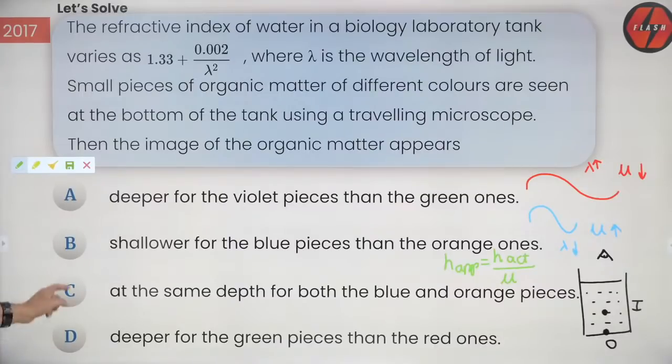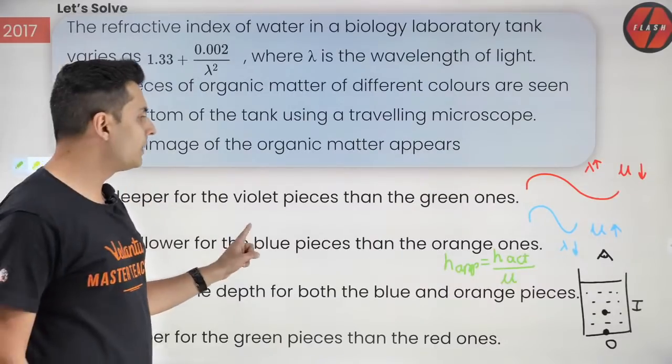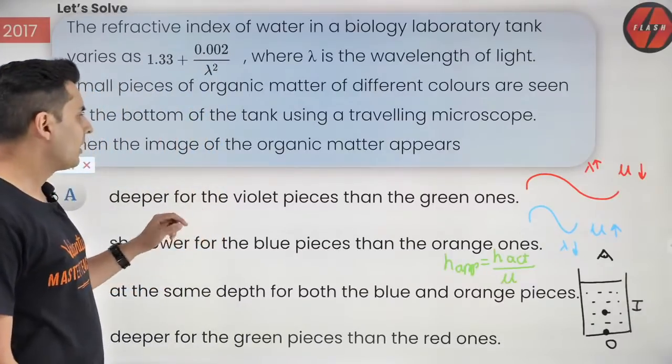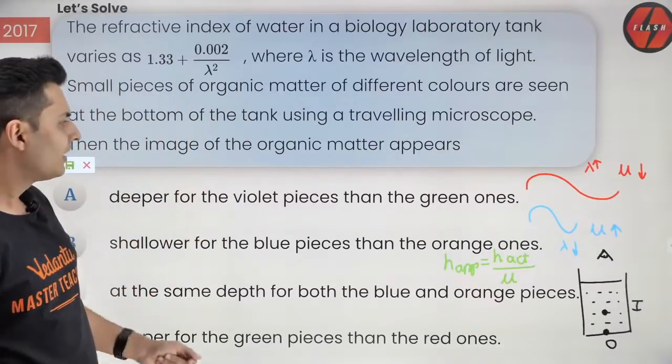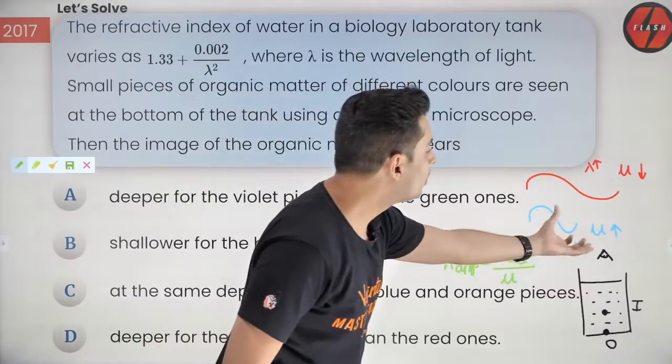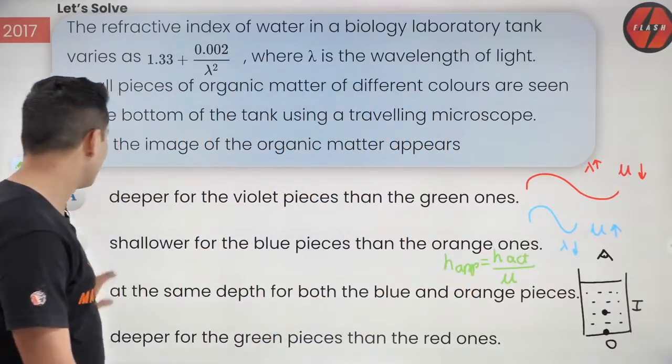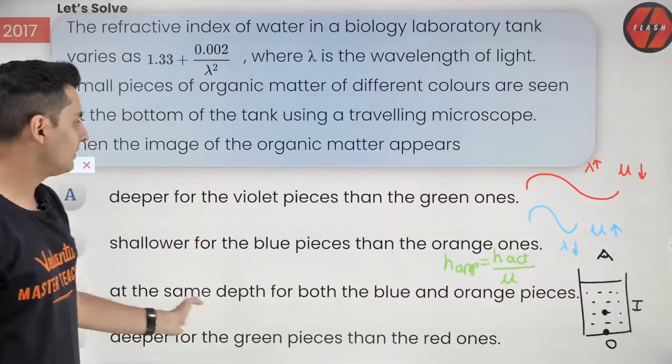Come on, think about it. So shallower for the blue pieces or shallower for the red ones or what? Come on, think about it. For blue, mu is more, so it is more shallower. So shallower for the blue than the orange ones. That's correct.